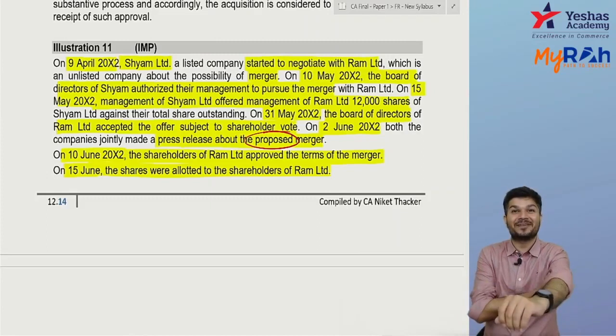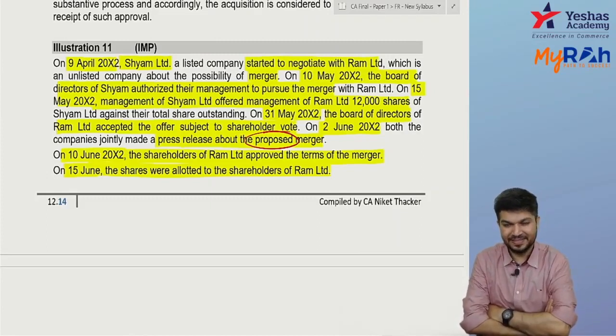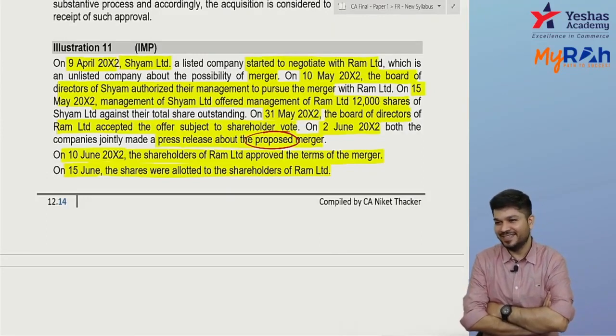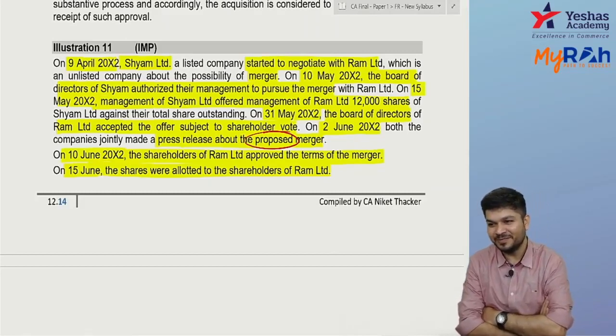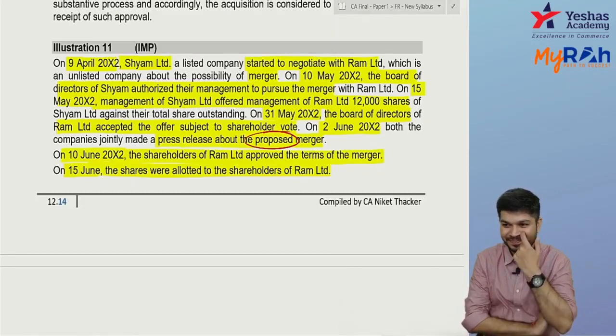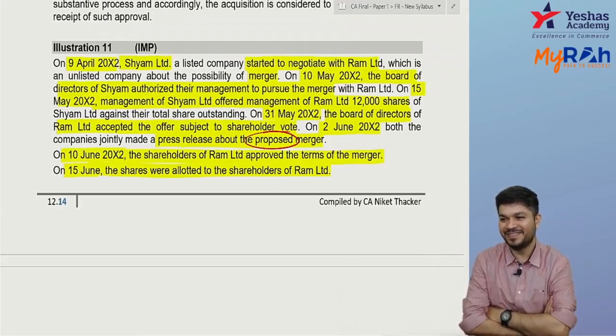Which is the acquisition date? Okay, Naveen says 10th June, Chaitanya 10th June, Shravani also 10th June. Others? Abhilash says, sir, 15th June.